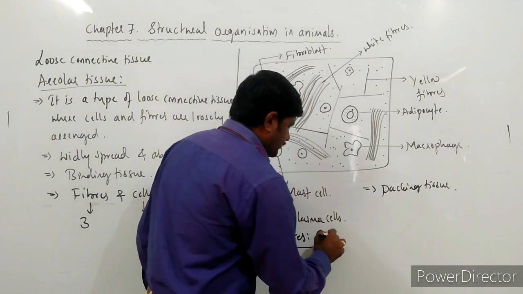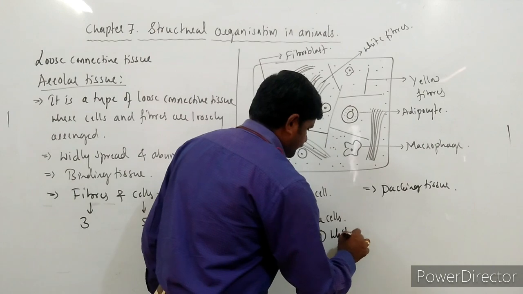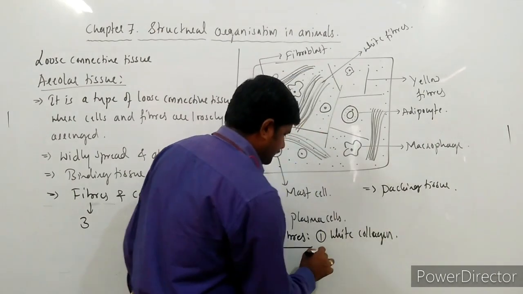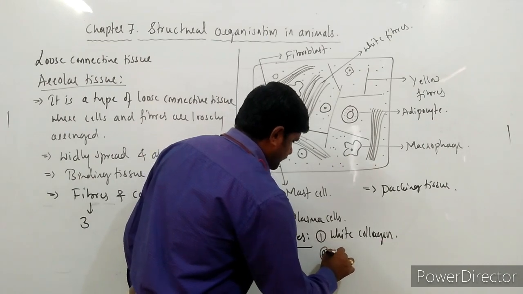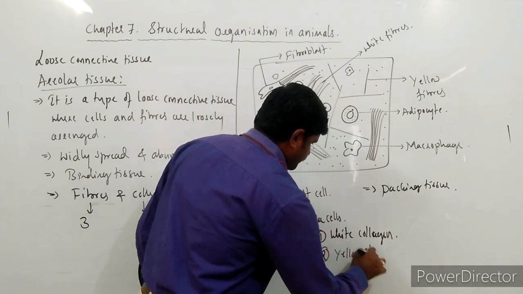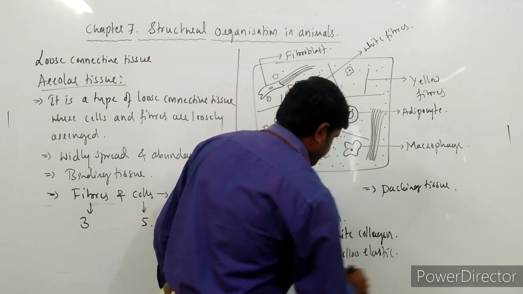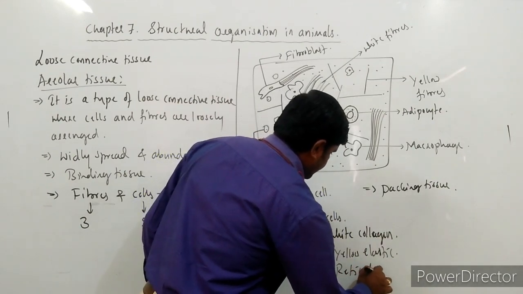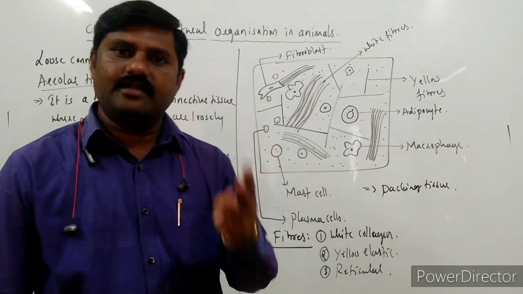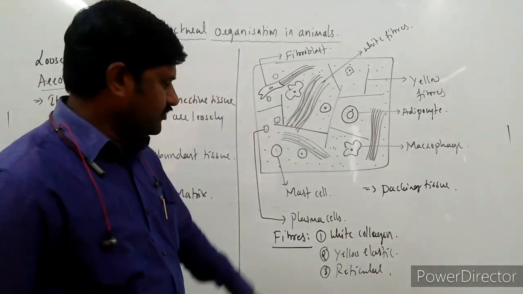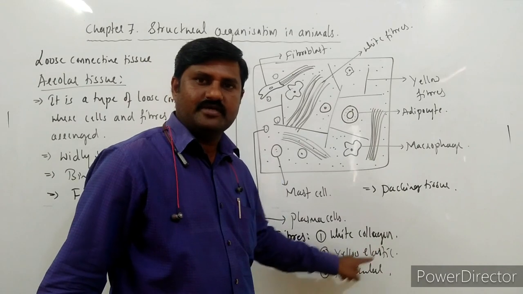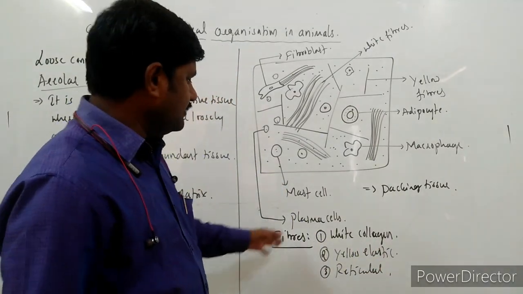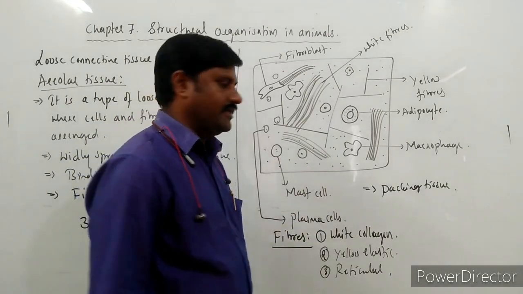One is white collagen fibers, second is yellow elastic fibers, and third is reticular fibers. So there are 3 kinds of fibers that we come across.